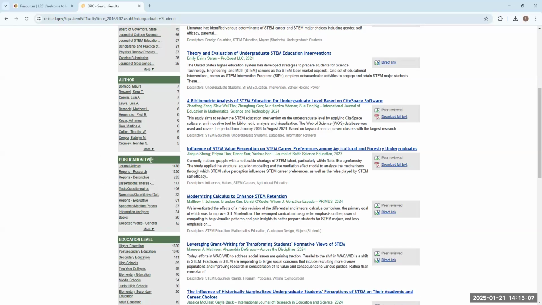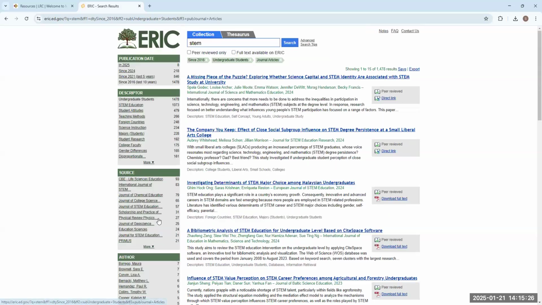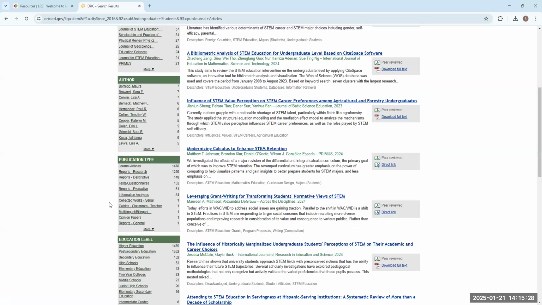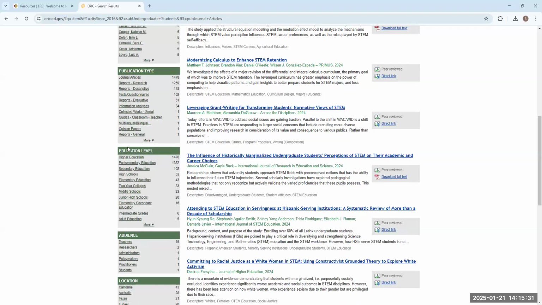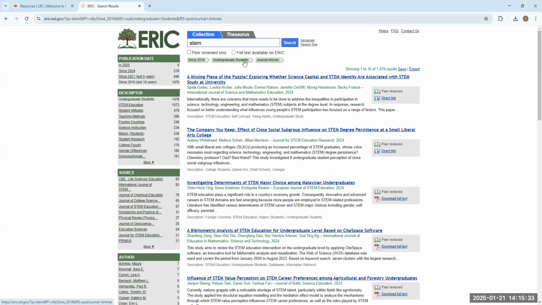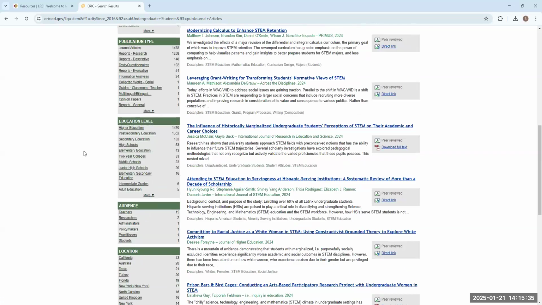Next, you're going to see here the publication types. So there's a bunch of different types of publications that are housed within ERIC. So you can take a look at research reports or dissertations and theses, books, things like that. What I think we should start with, though, always, is just start with journal articles. Sweet. So we've got journal articles selected, and then we have education level. So we actually up here talked about undergraduate students, right? So undergraduate students are in post-secondary education. So why don't we go ahead and select post-secondary education?